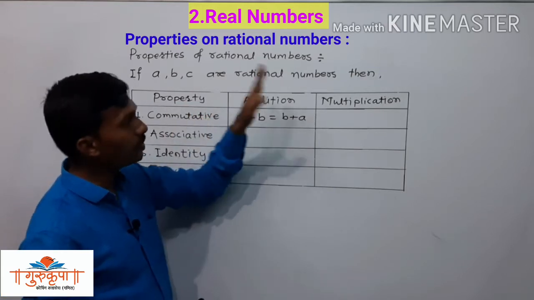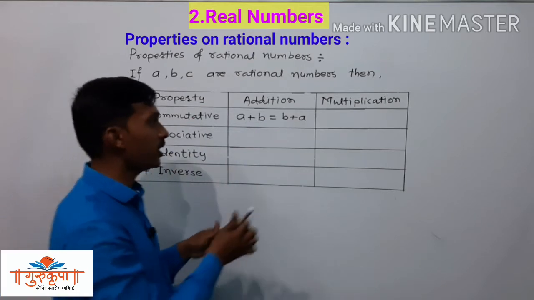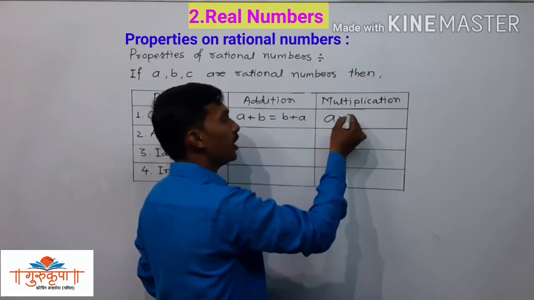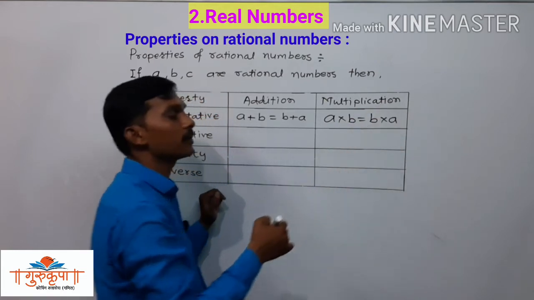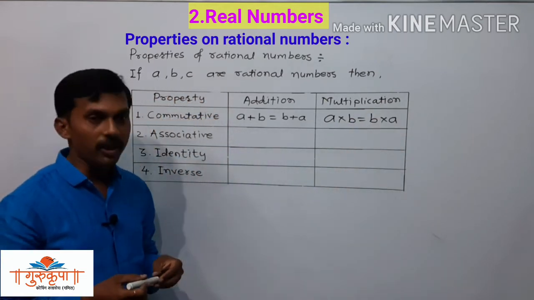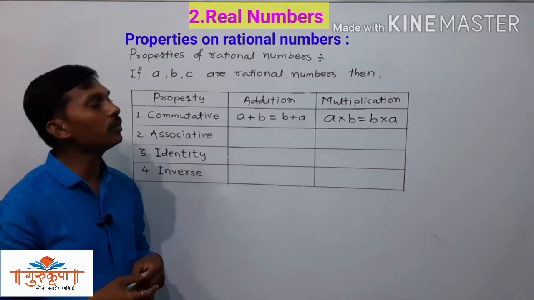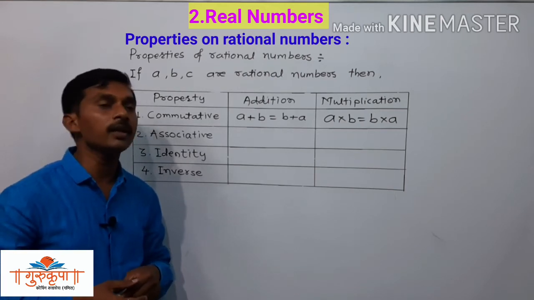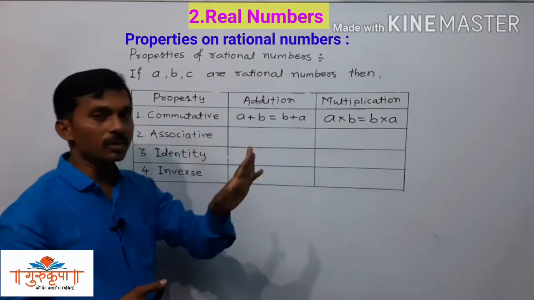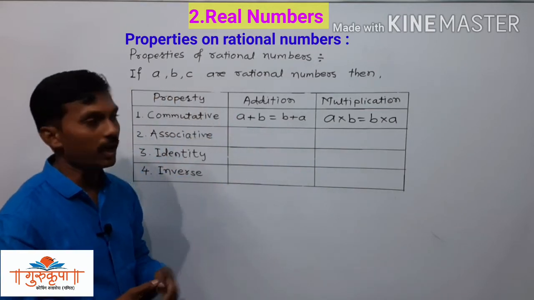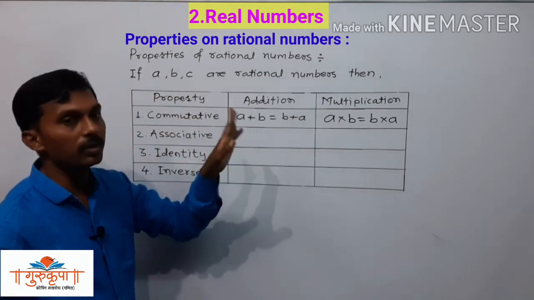It is the same for multiplication also. Here we can write A multiplied by B is equal to B multiplied by A, and here A or B is not equal to 0. That is very important. Either A or B is not equal to 0.